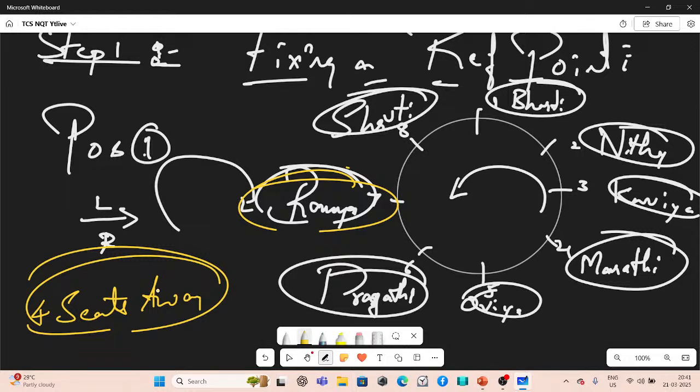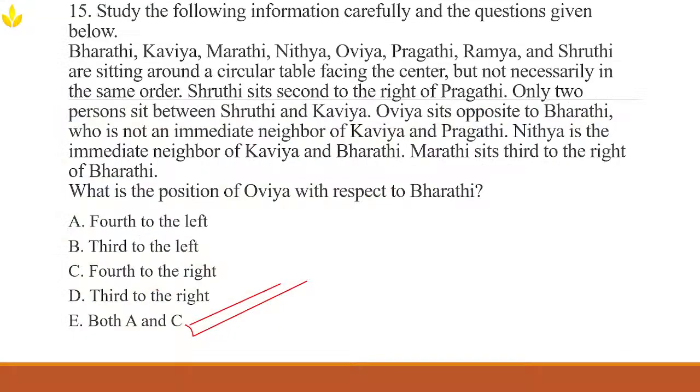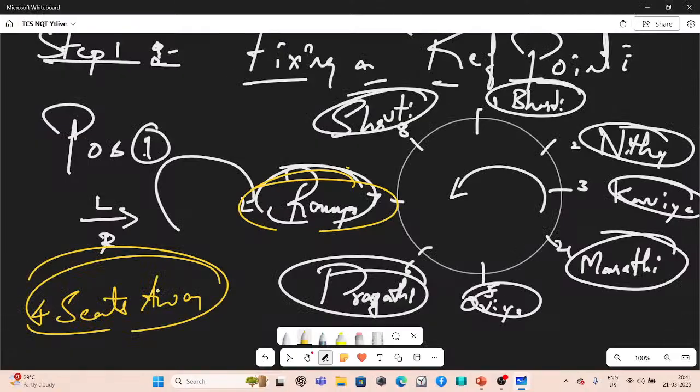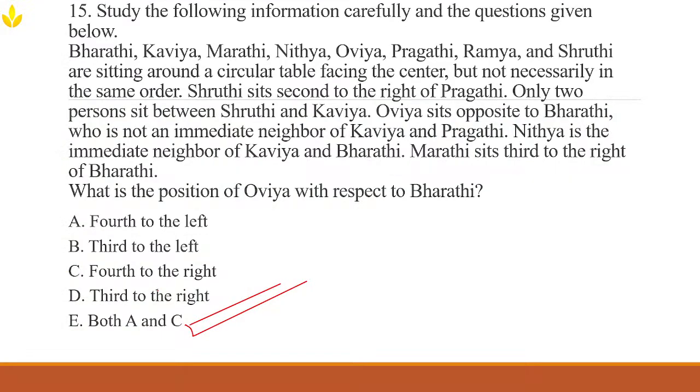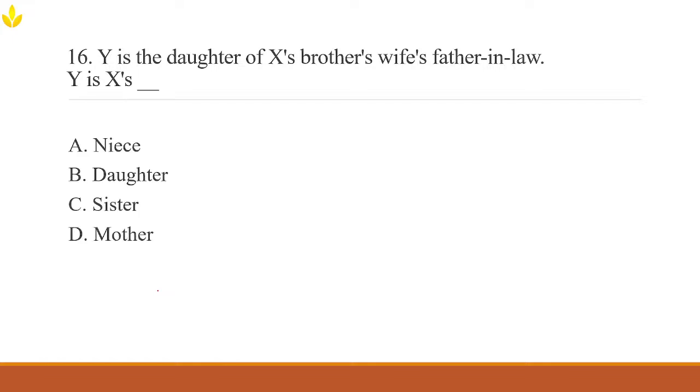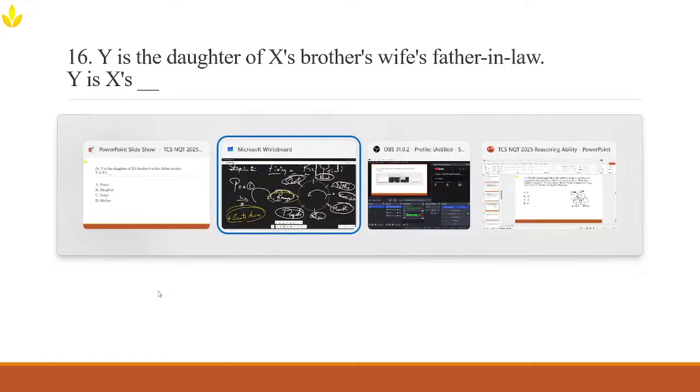Correct. Obviously, it's there in front of you. So, in an eight-person circle, the person who sits directly opposite is simultaneously fourth to the right and fourth to the left. So if the options say fourth to the right or fourth to the left, option A is also a right answer, and option C is also a right answer. I hope you have got the logic and also learned something new which you will apply.